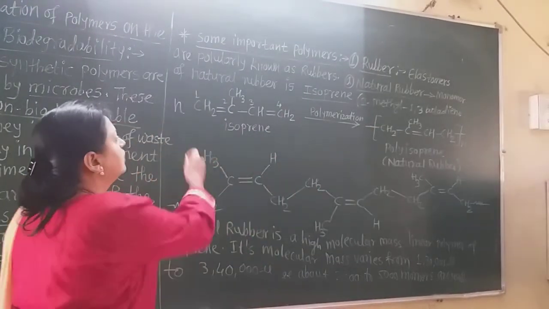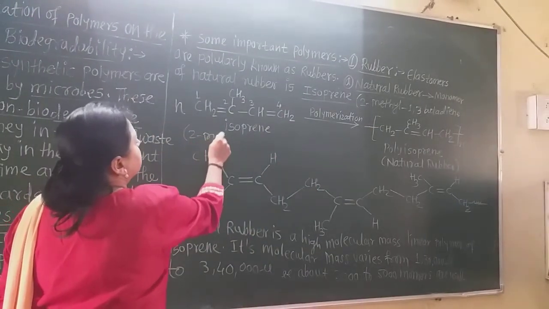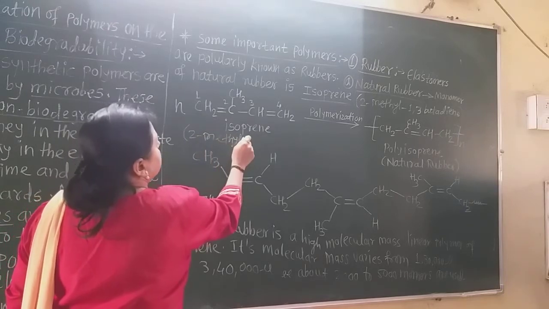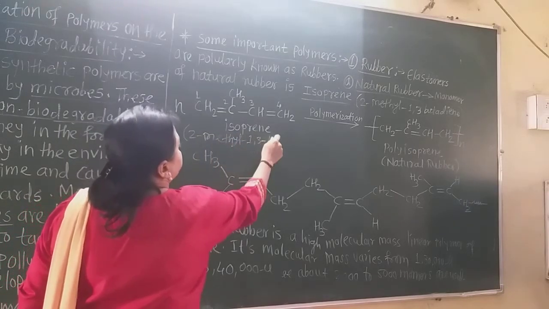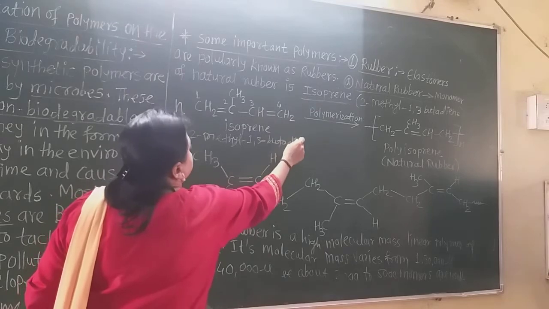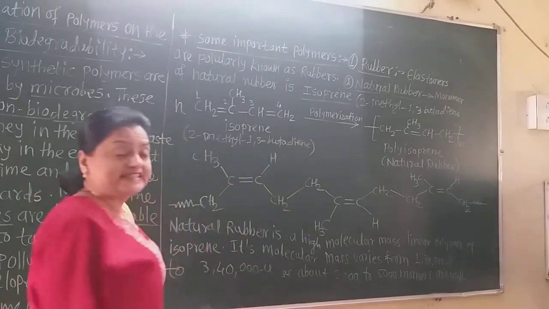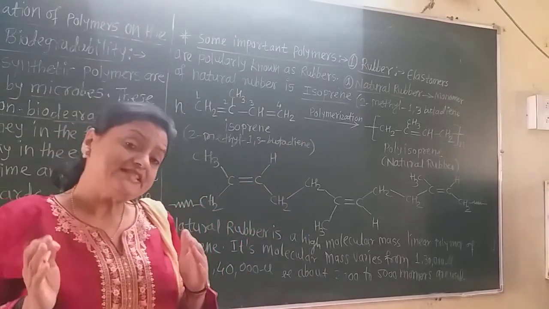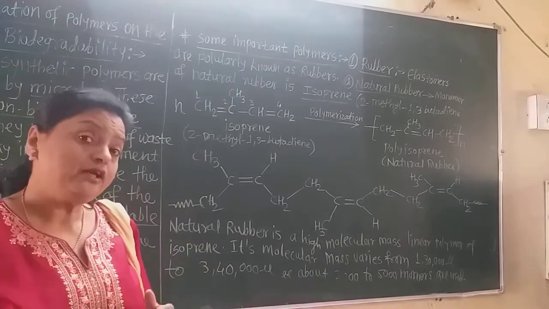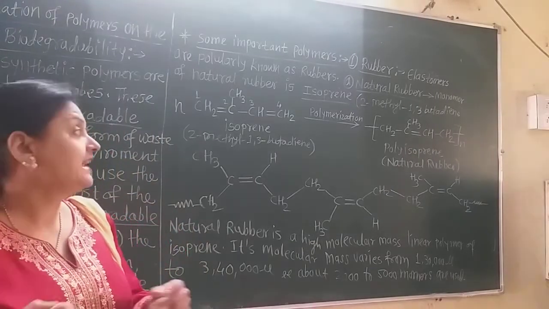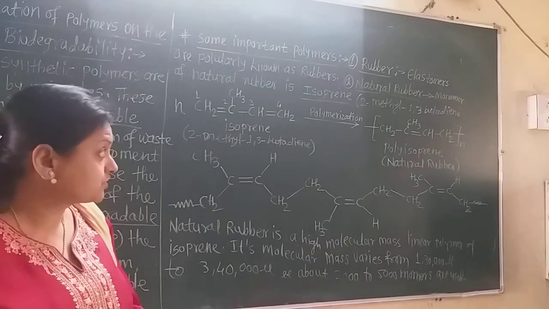This is 2-methyl 1,3-butadiene. This is the IUPAC name of isoprene, and these isoprene units are the main monomer of the natural rubber. Now these are the monomers.